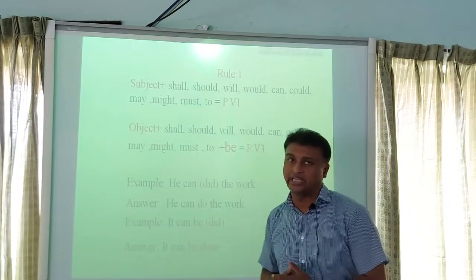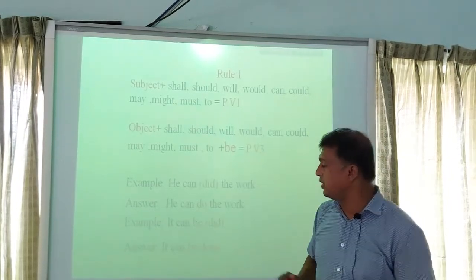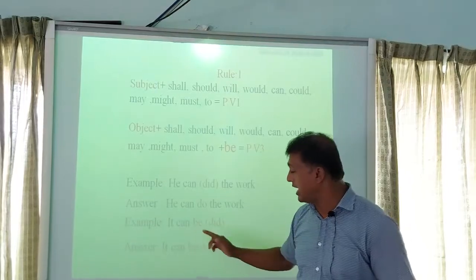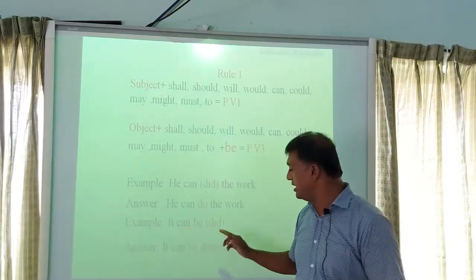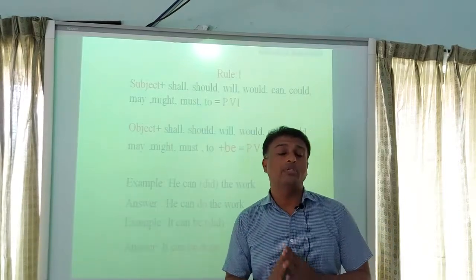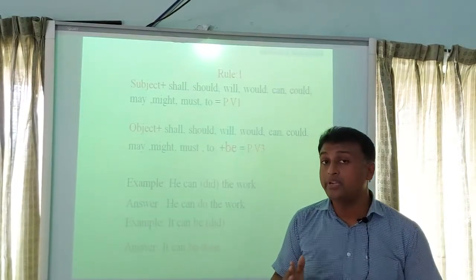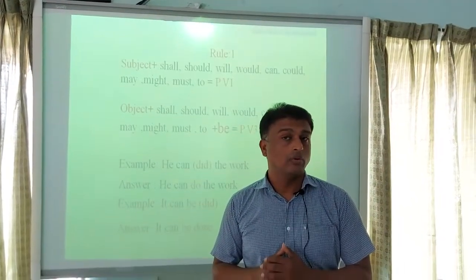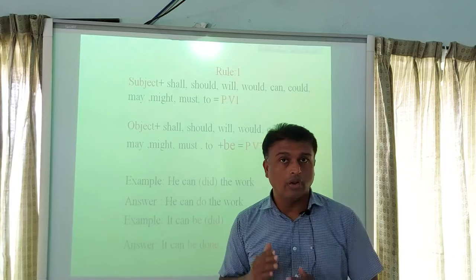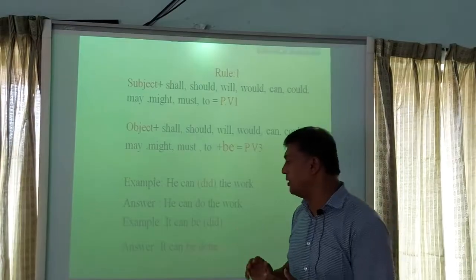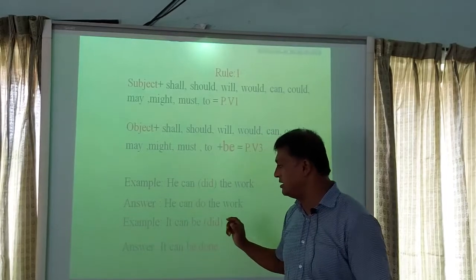Look at the second example. The second example is it can be did. Here can is modal auxiliary, did is principal verb. Now the question is, which form of did will we write here? Will we write here do or will we write here done? Look at the example. It can be done.